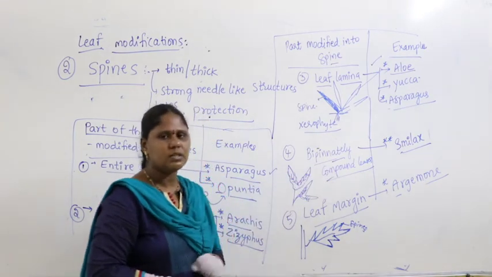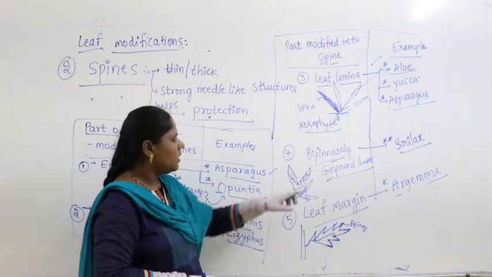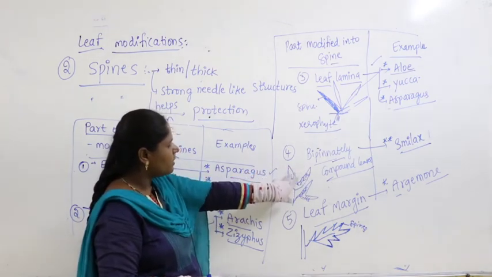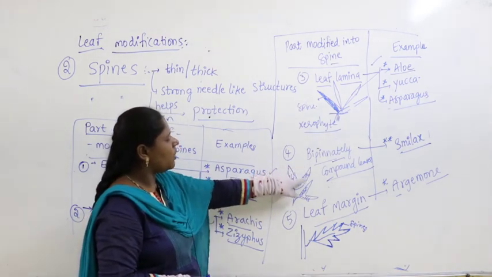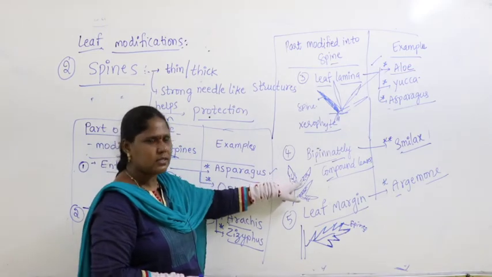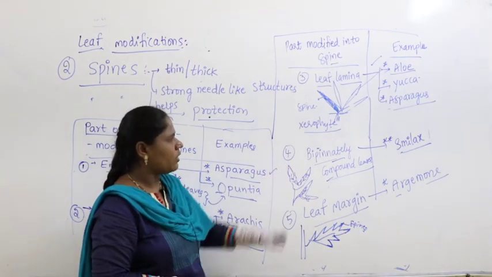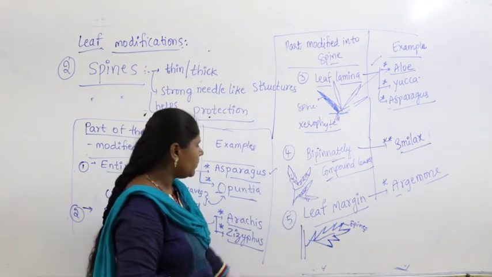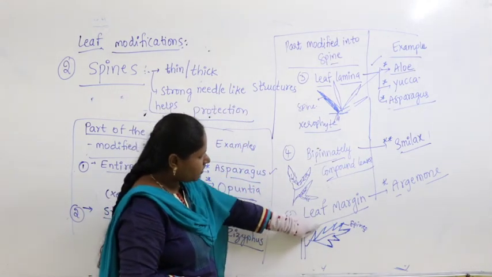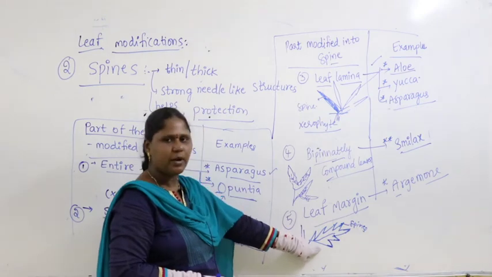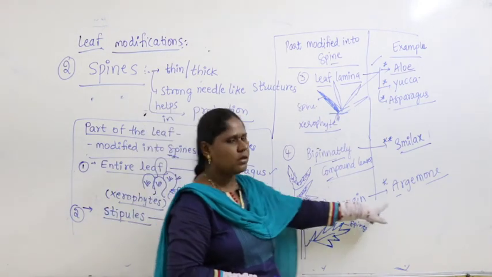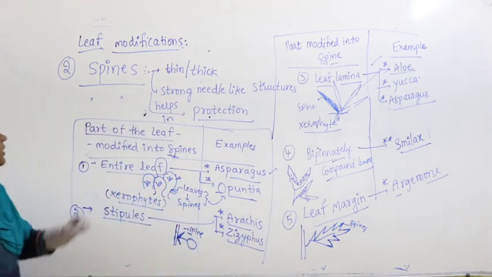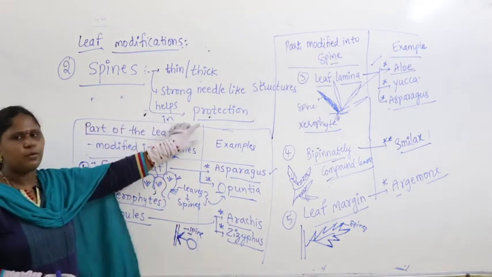Bipinnately compound leaves. What is meant by bipinnately compound leaves? We will study in types of leaves, where the leaf is divided into two small structures like this with sharp ends called spines. These are called bipinnately compound leaves. You find them in the case of Smilax. Similarly, leaf margin. The margins are very sharp pointed structures, we find in the case of Argemone. So here leaves are modified into spines for the sake of protection.